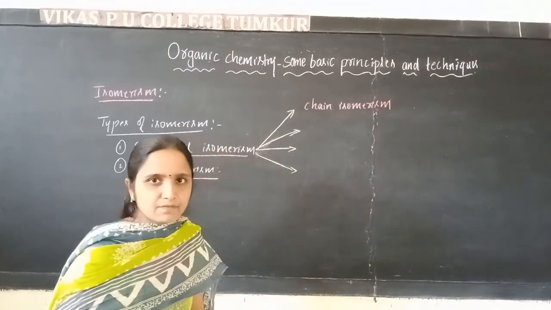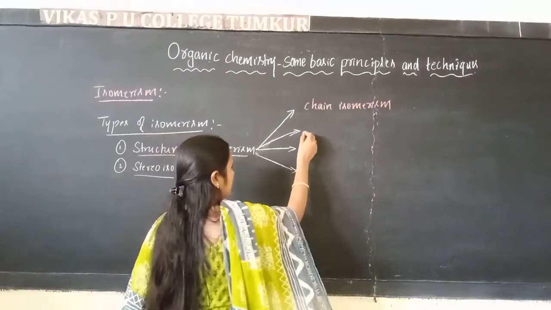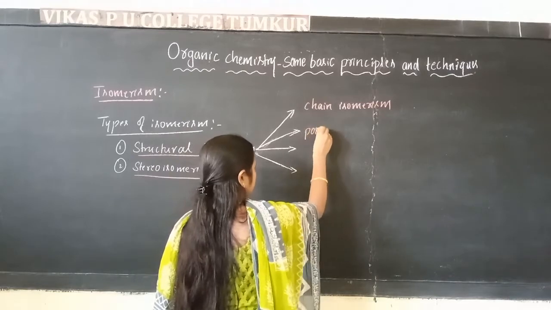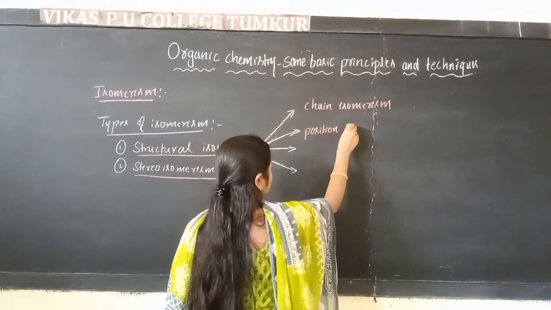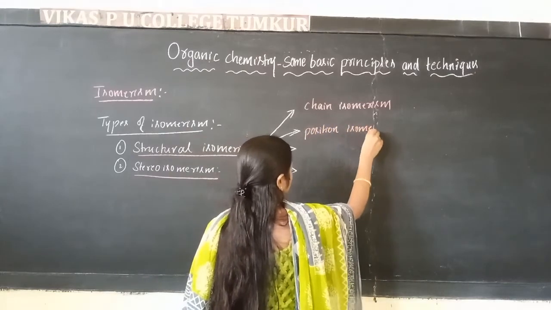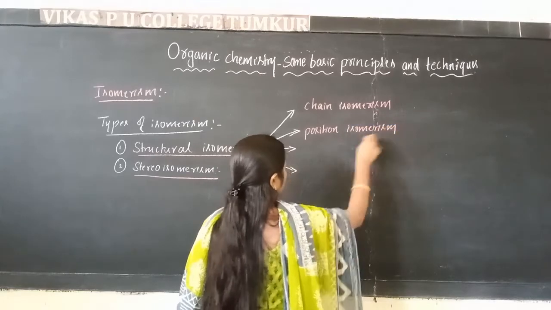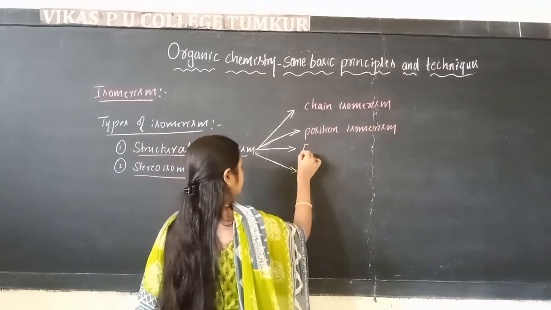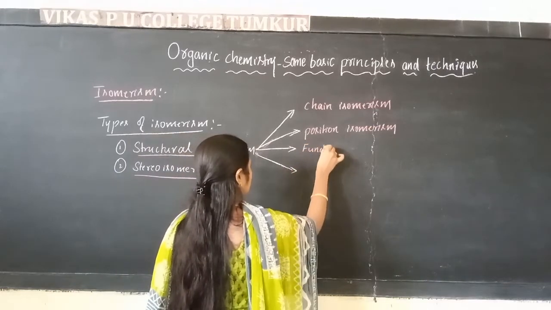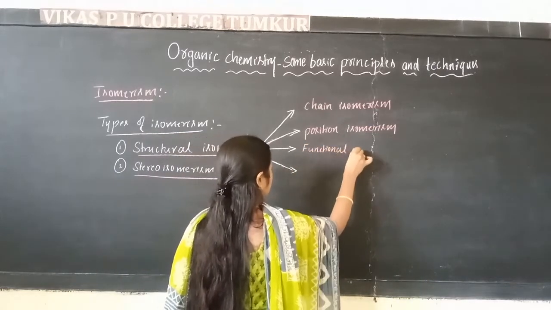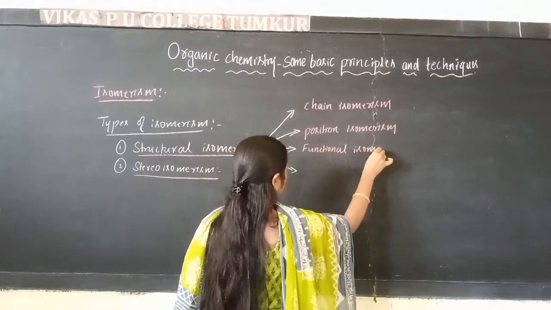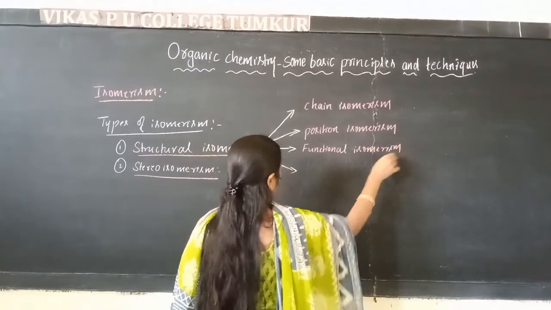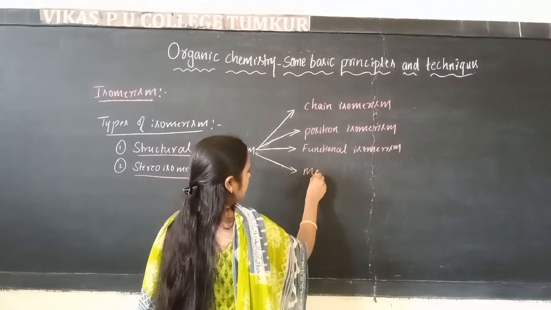The second one we call position isomerism. The third one we call functional isomerism. And the fourth one we call metamerism.